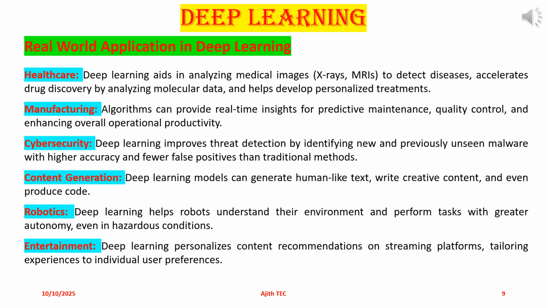Robotics: deep learning helps robots understand their environment and perform tasks with greater autonomy, even in hazardous conditions. Entertainment: deep learning personalizes content recommendations on streaming platforms, tailoring experiences to individual user preferences.